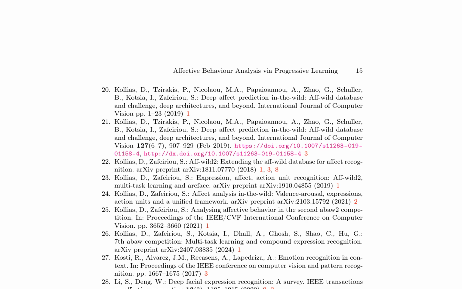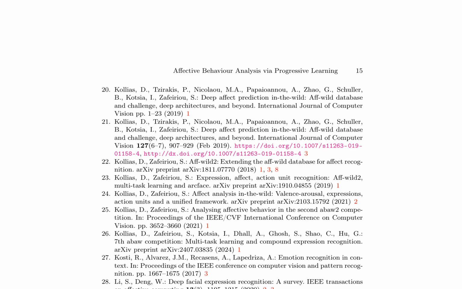In the realm of affective behavior analysis, progressive learning has emerged as a pivotal approach for understanding human emotions and expressions. This paper provides an extensive overview of recent advancements in this field, focusing on deep affect prediction in the wild, valence-arousal recognition, and compound expression analysis.